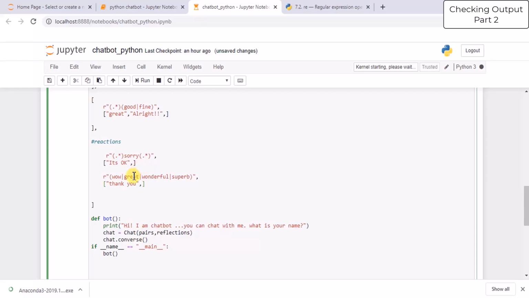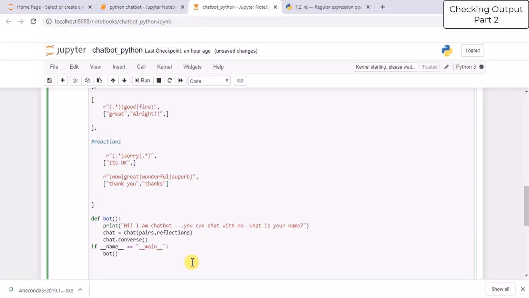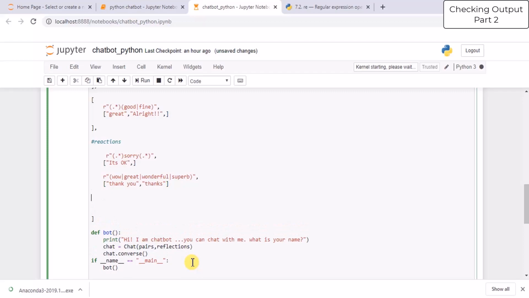So the only difference is whenever you are writing multiple queries or multiple patterns, then you have to separate that with the help of the or sign. And whenever you are writing multiple responses, then you have to separate that with the help of a comma. Thank you. Thanks. Okay. So these are the different reactions which the user can give.